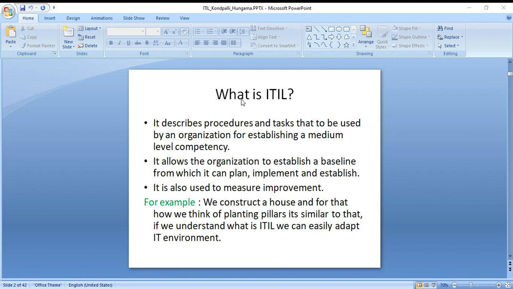Okay, as you can see, my first screen says what is ITIL. Let me give you an example first so that it will be easier for you to remember. We construct a house, and for that we think of planting pillars. It's similar to that. In order to get into a job for IT, you need to have ITIL.